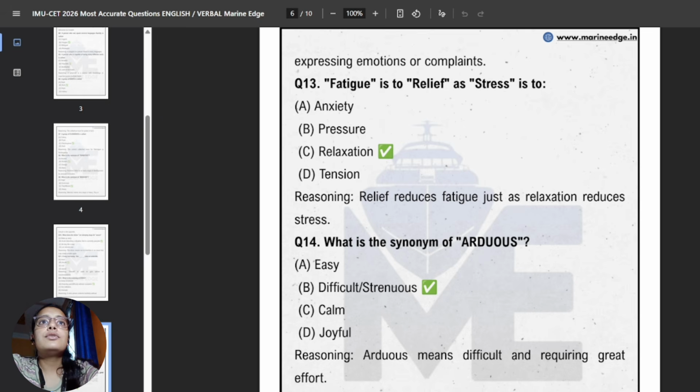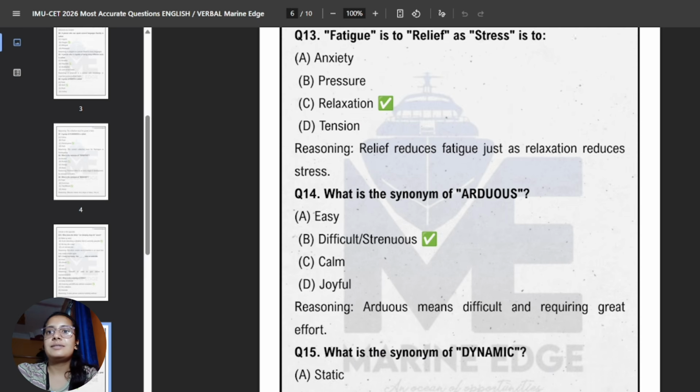Next. Fatigue is to relief as stress is to what? It is an analogy question where relief reduces fatigue. So similarly, relaxation reduces what? Relaxation can reduce stress. So the correct answer will be relaxation. Next answer.